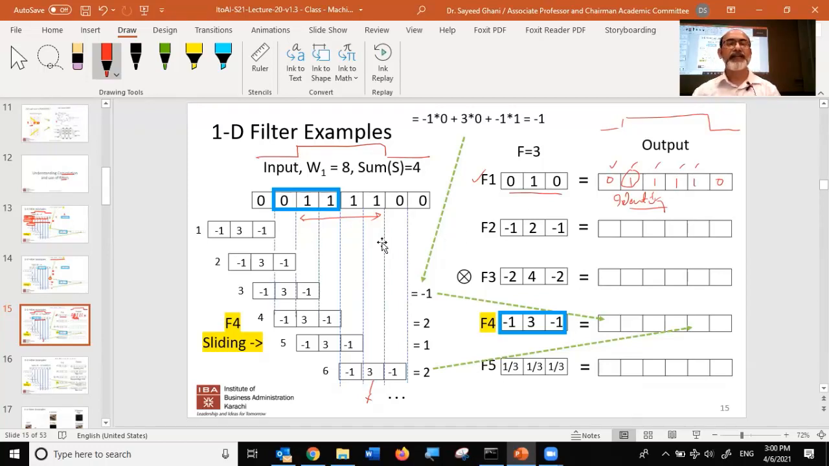Now let's take a look at the next filter. If somebody can help me figure out the output for this filter, it's a -1, 2, and -1.